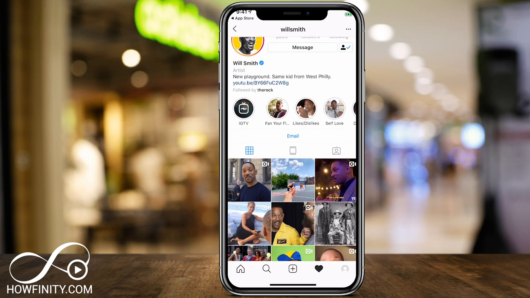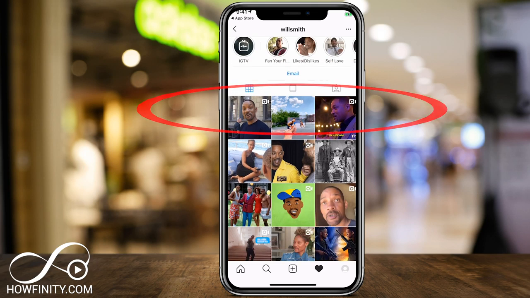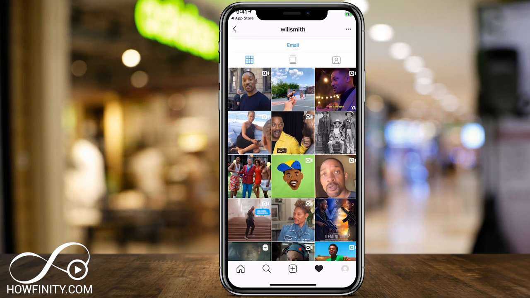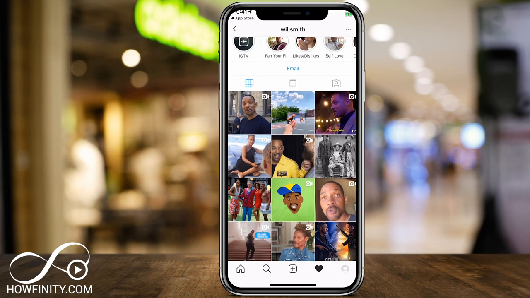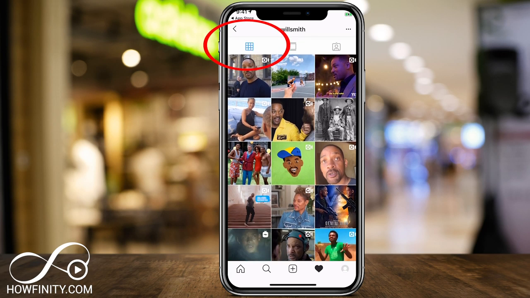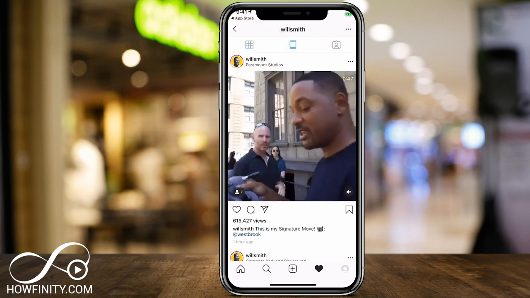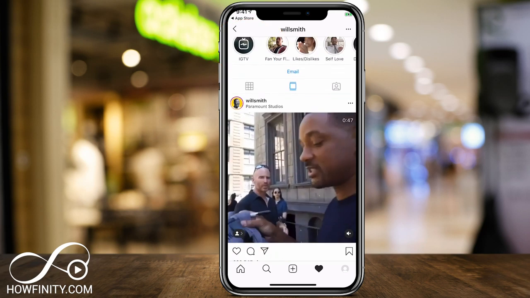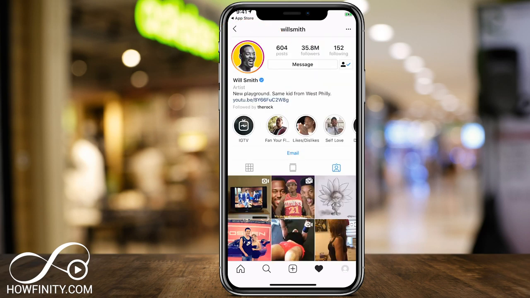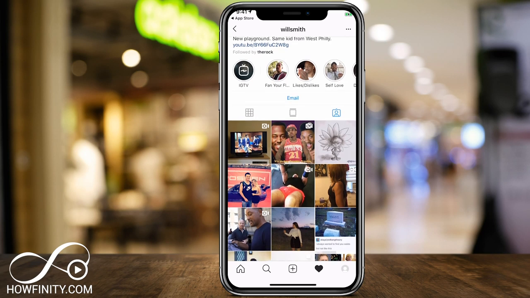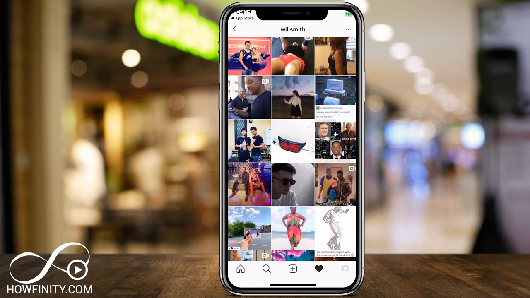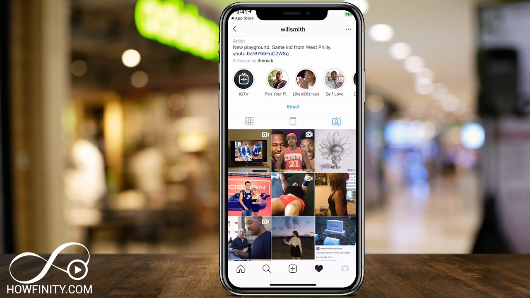The thing underneath that is Instagram story. We're not going to focus on that just yet, and IGTV. Those are the two other things I mentioned that are beyond the feed. And then right here, you could see everything that Will Smith has posted, and you could view it in different ways. This way is just the default way. The one next to it is going to show it to you this way, like your homepage. You could scroll. And then next to it is the items that Will Smith has been tagged in. So you could actually view what other people tagged Will Smith as.